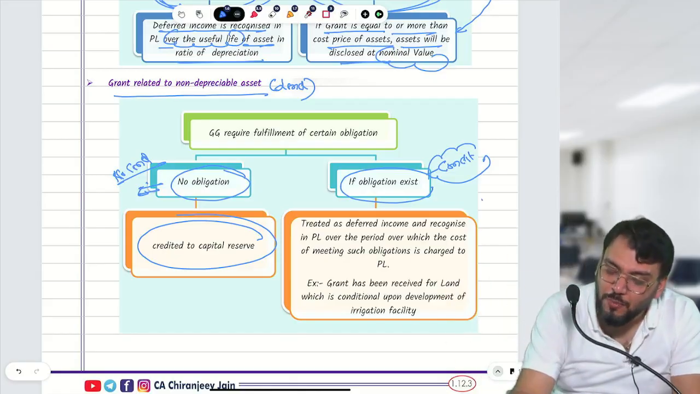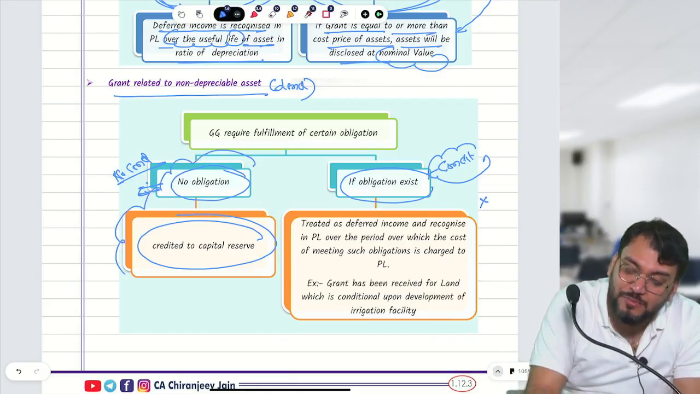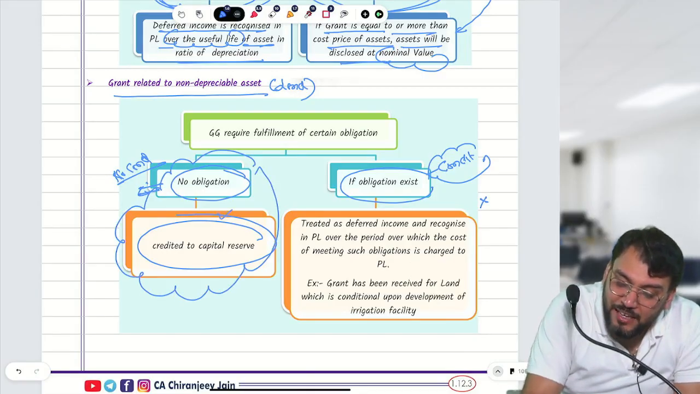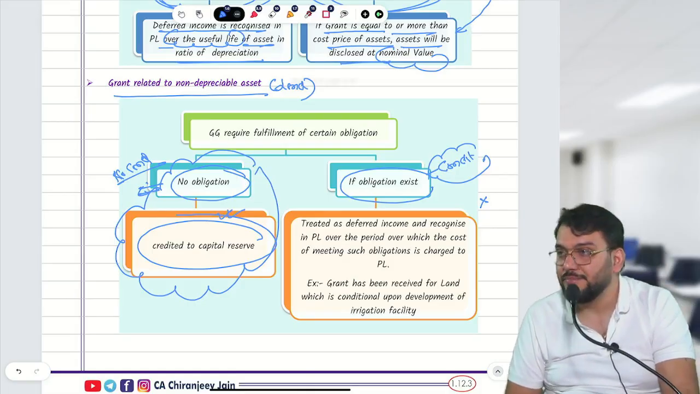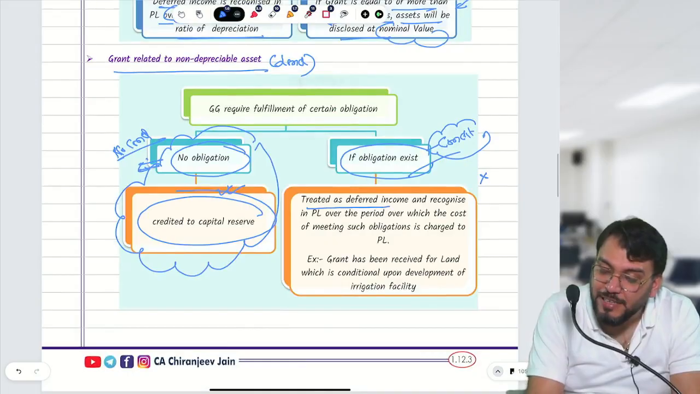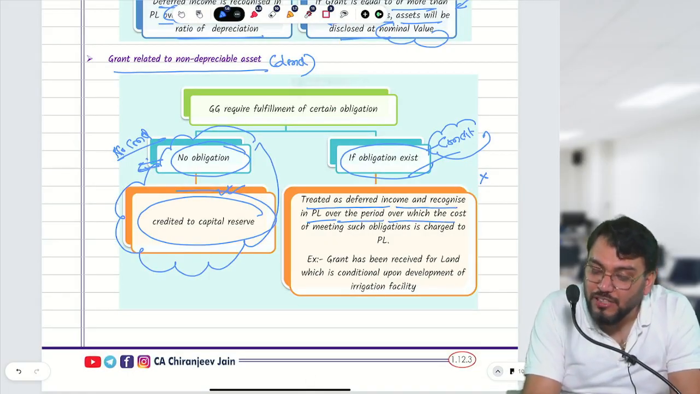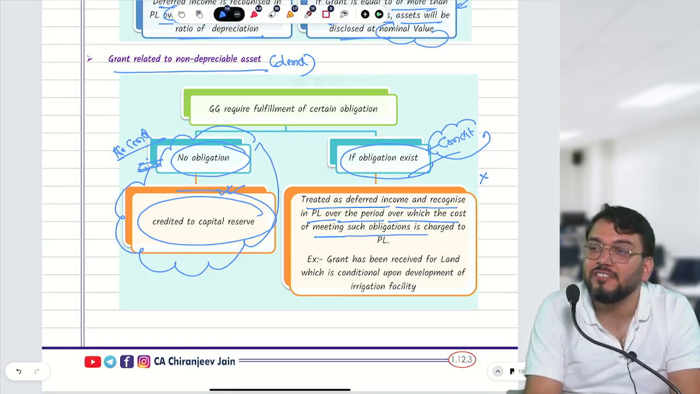However, till now this point has not been asked in the exam. Whenever the question is silent, we'll assume there is no obligation and the entire grant will be transferred to what? Capital reserve. Correct. So in this case, they are saying it is treated as deferred income and recognized in PL over the period over which the cost of meeting such obligation is charged to PL.